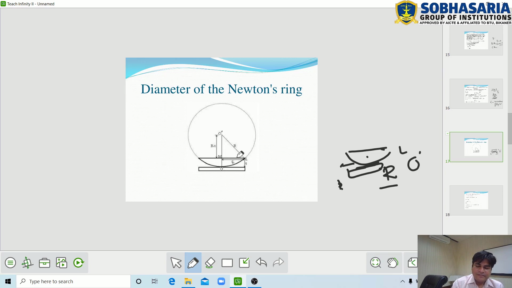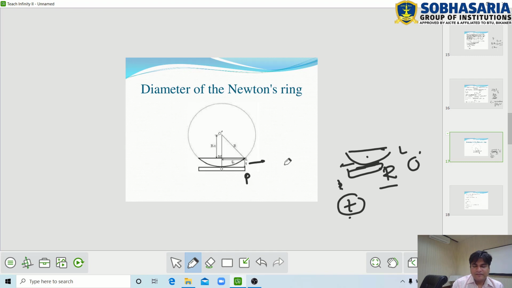When we place the plano convex lens on the glass plate P, a thin air film forms between them. Let small t be the thickness of the air film. Due to this air film, the interference pattern is observed.